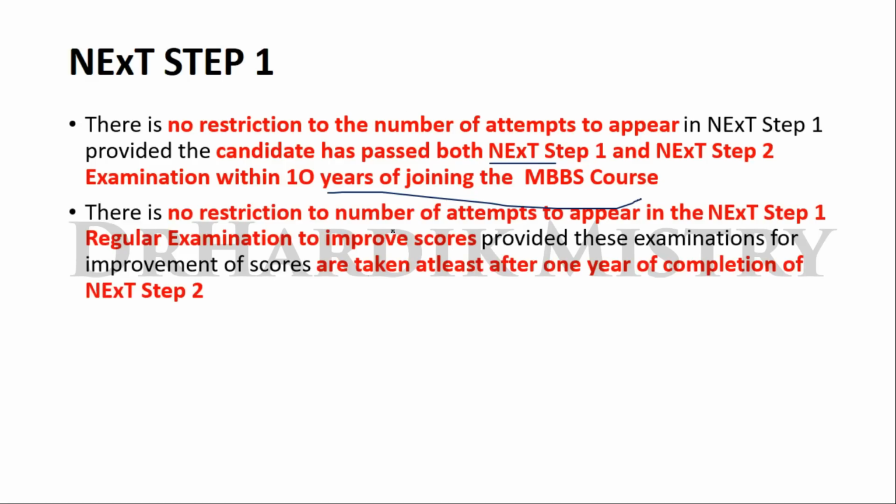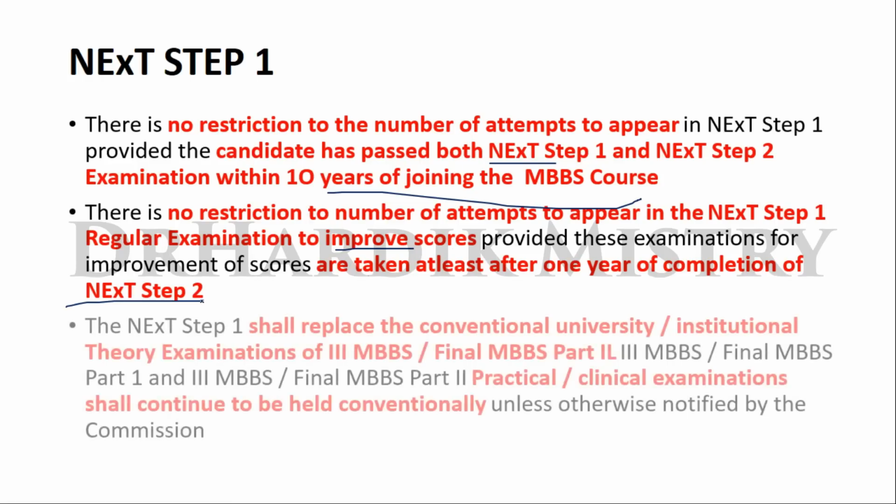There is no restriction on the number of attempts to appear in the NExT step 1 regular examinations to improve the score. That means one time you gave the NExT step 1 examination but your score was average, and now you again want to give a repeat examination to improve your score. So you can give it, the number of attempts will be available and you can use it. But this repeat test for the improvement of the score is taken at least after 1 year of completion of the NExT step 2. Alright, so you should keep this in mind.